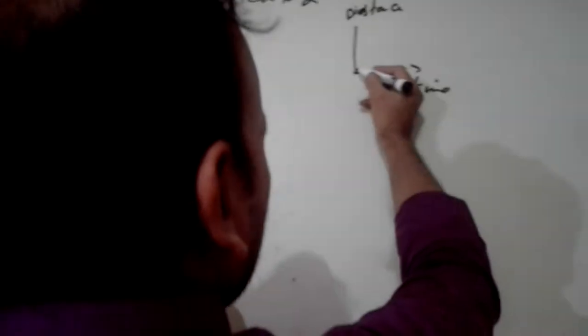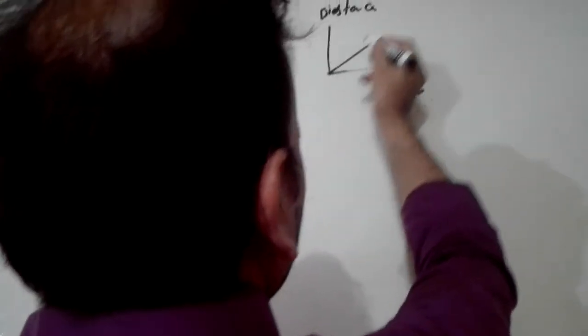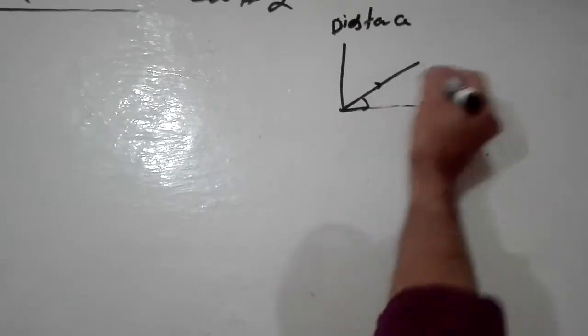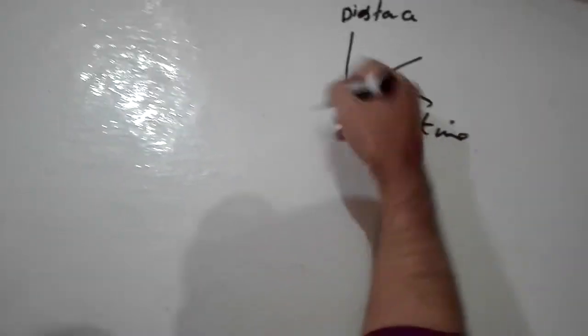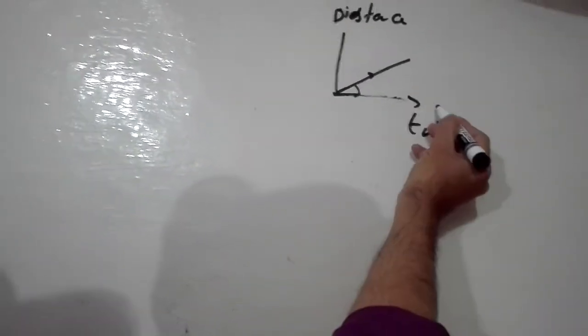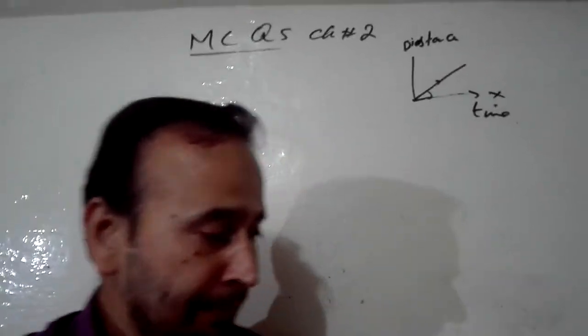Clearly the straight line will be inclined. Notice, this straight line is inclined. Inclined means bending toward the x-axis. This is the x-axis or time axis. So which option is right? D option is right: inclined to time axis.